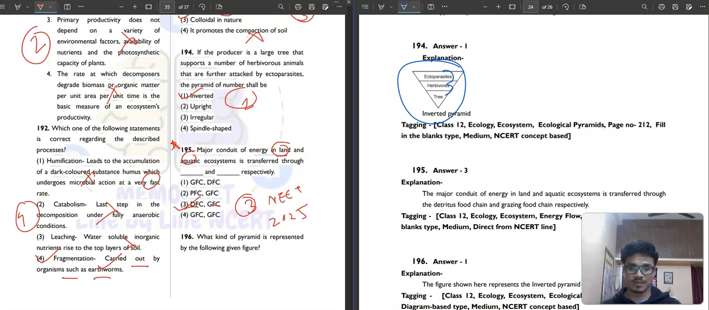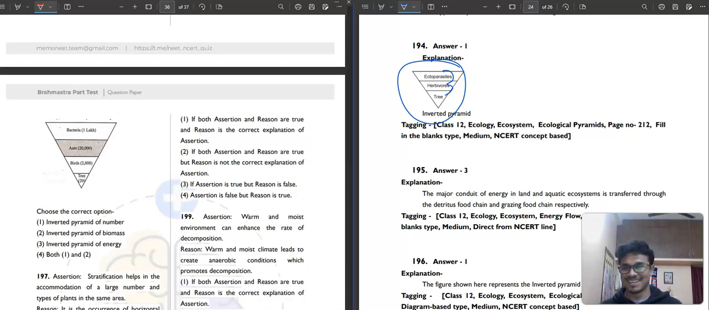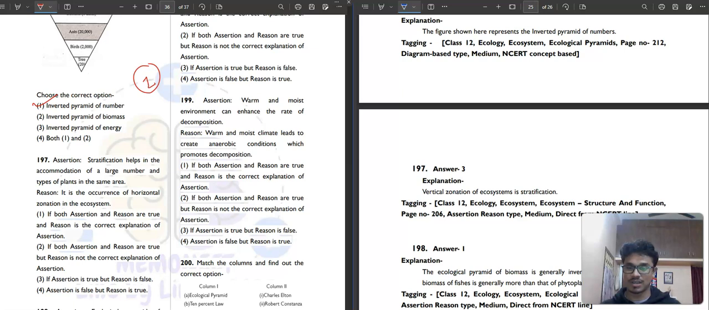Question number 196. What kind of pyramid is represented? You can see this is a pyramid of numbers. What is this? The inverted pyramid of numbers. So the first option will be your correct answer. Then question number 197. Assertion: stratification helps in the accommodation of a large number and types of plants in the same area. Correct. Then reason: it is the occurrence of horizontal zonation. No, it is the vertical, I think. Vertical zonation of the ecosystem. So the third option is the correct answer.